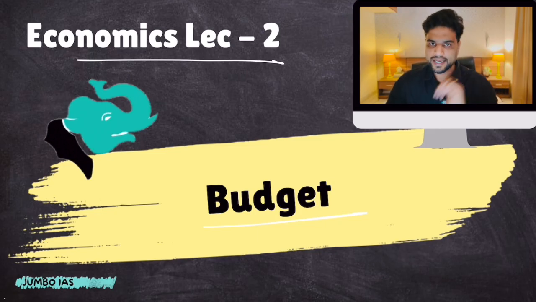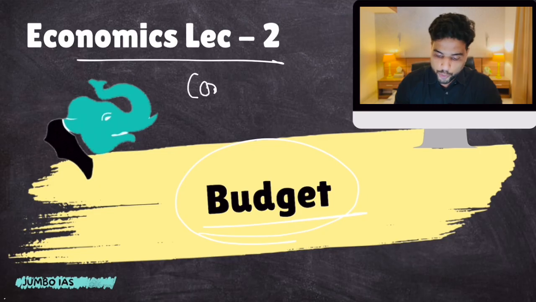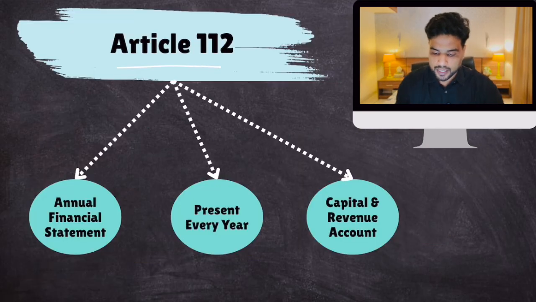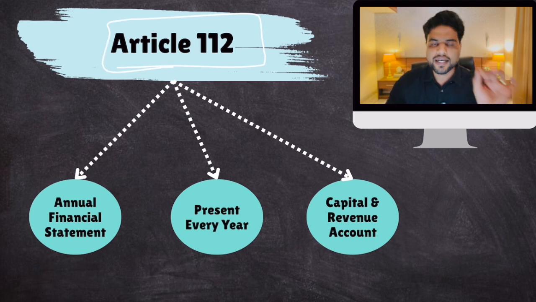Now, presenting a budget every year is a constitutional duty of the government. Do you know this? Of course, you should know this. Our Constitution makes it clear that every year the government should present a budget. Which article of the Constitution says that? Article 112. Article 112 makes it compulsory for the union executive to present a budget. But there are 3 important things that you need to know about Article 112.